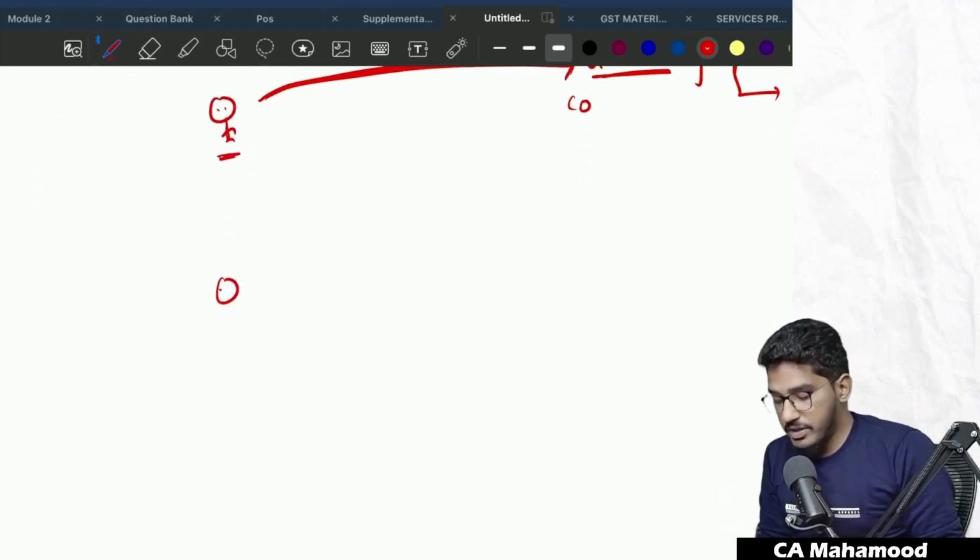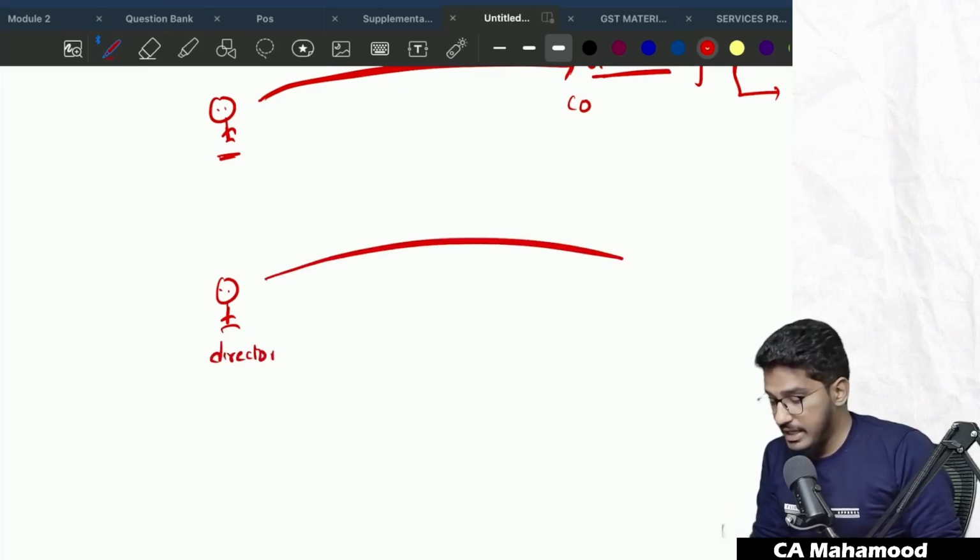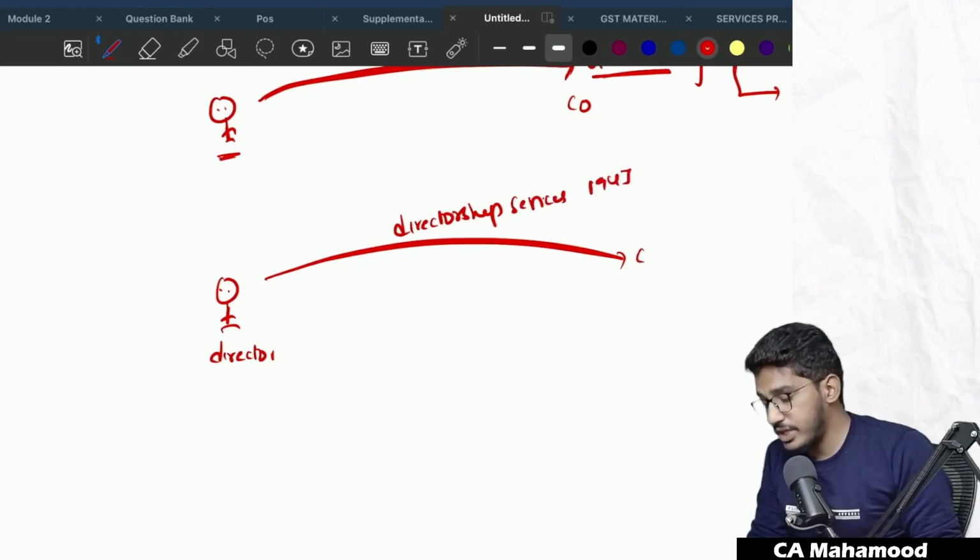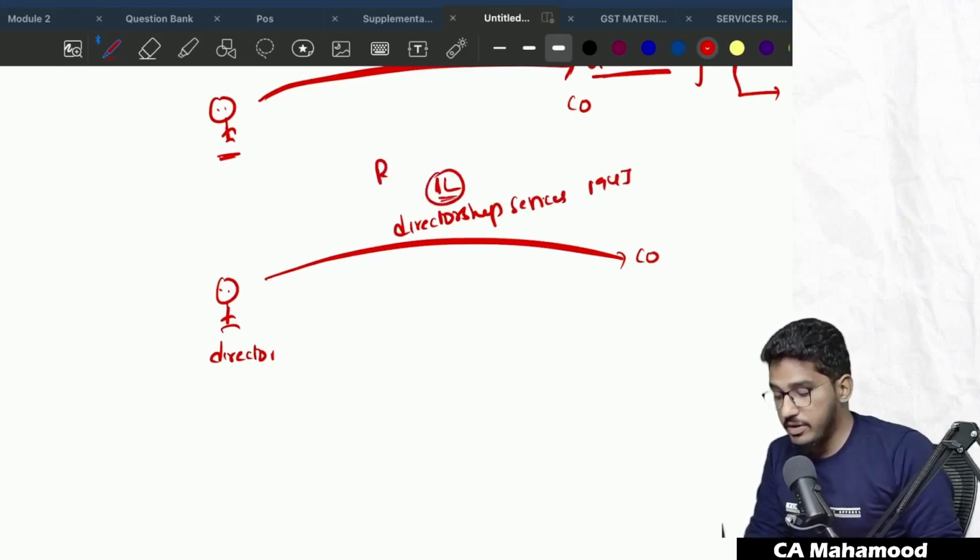Now, one doubt which came before the GST department is, assume there is a director providing directorship services to the company where TDS is deducted under section 194J. For that, he is receiving a remuneration of 1 lakh rupees. Does this activity fall under reverse charge mechanism?